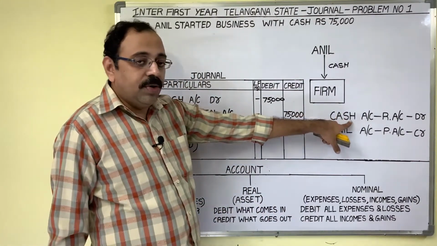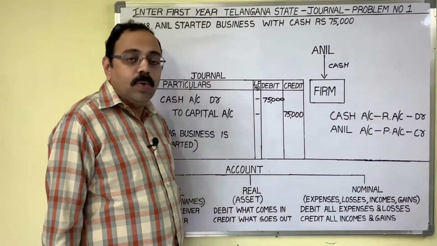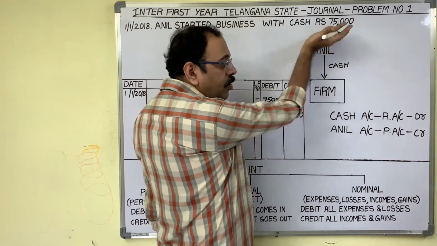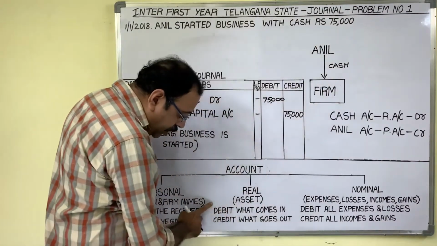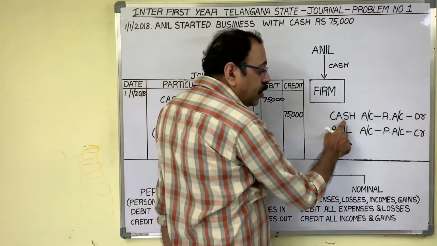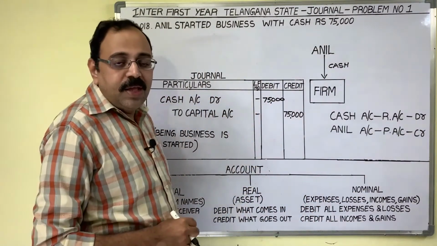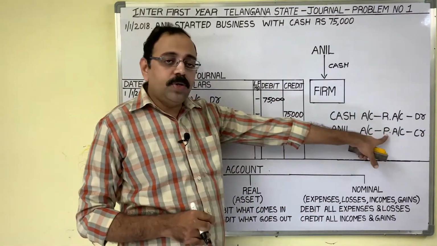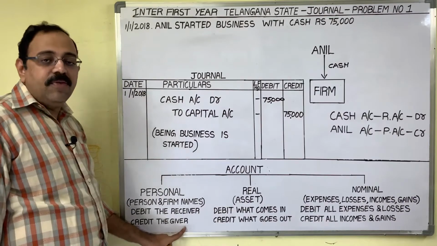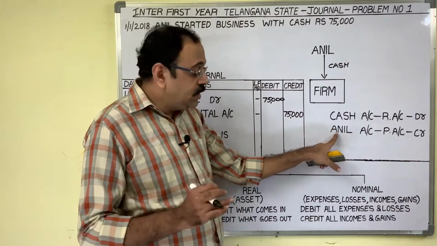First account, cash account. Real account principle: debit what comes in, credit what goes out. Now think from the firm's point of view, is cash coming or going? Coming. So which line is applicable? Debit what comes in, the first line is applicable. Therefore cash account we have to debit. DR is the symbol for debit. Similarly, personal account rule: debit the receiver, credit the giver. Means if Anil is a receiver, we should debit Anil account.